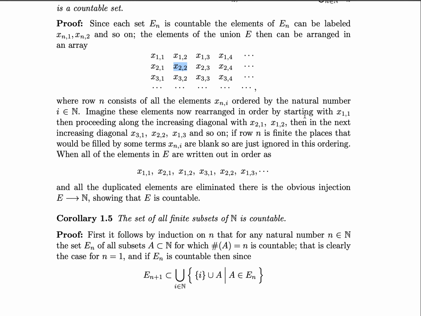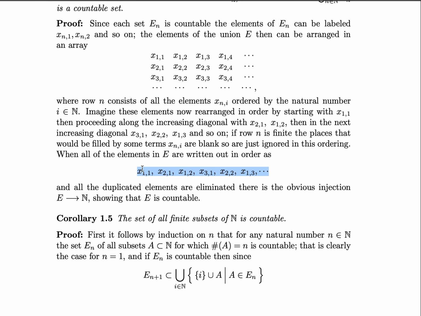We can now rearrange this array by starting with x_11 and proceeding along increasing diagonals, with x_21 followed by x_12, then along the next diagonal from bottom left to top right, and so on. If a row n is finite, then sufficiently far along the nth row there will be blank spaces, but this is not a problem as we can simply skip them in the ordering. Then we can write out all the elements of E in order, namely in this order.